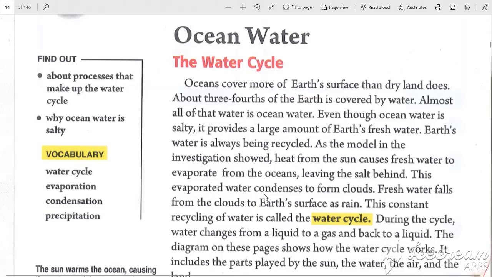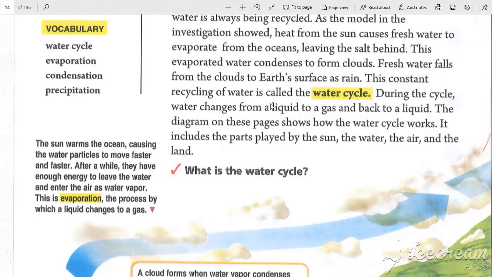Earth's water is always being recycled. Heat from the sun causes fresh water to evaporate from the ocean, leaving the salt behind. This evaporated water condenses to form clouds. Fresh water falls from the clouds to Earth's surface as rain. This constant recycling of water on Earth is called the water cycle.